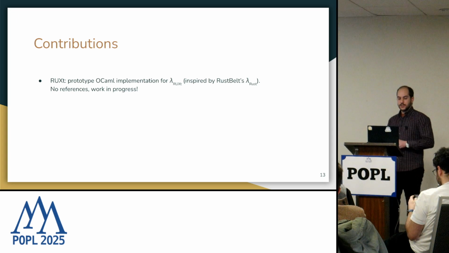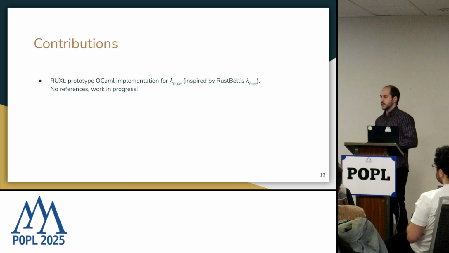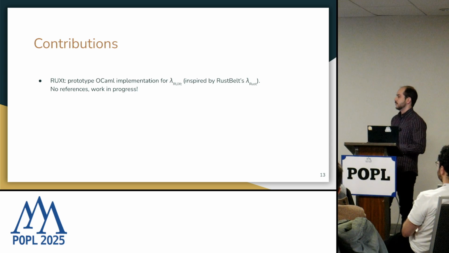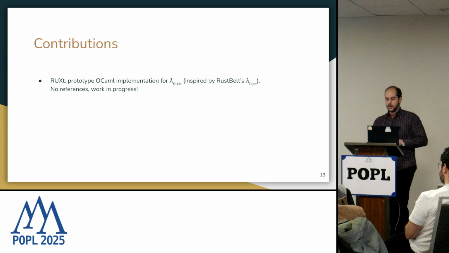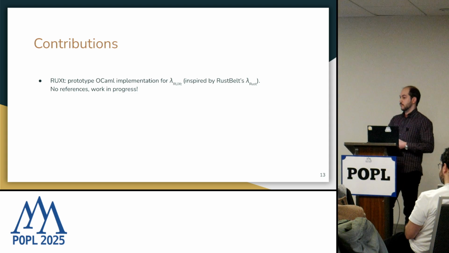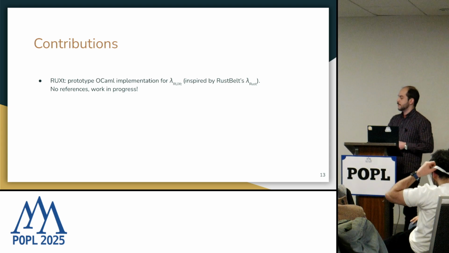Yes, and at this point, we have a prototype implementation in OCaml for a very simplified version of Rust, which we call Lambda Rust, since we are mostly inspired by the λRust language from RustBelt. We don't handle any references yet, which is an important thing about Rust, but it is part of our roadmap.